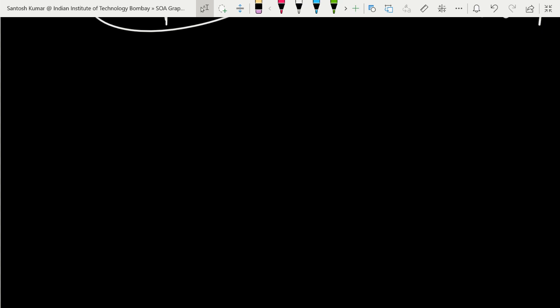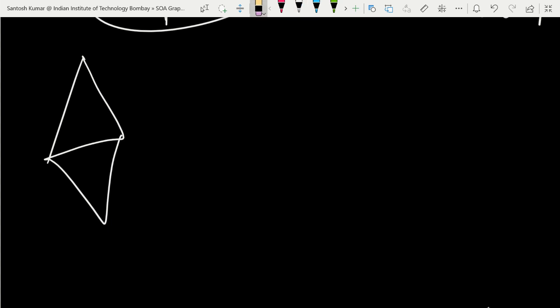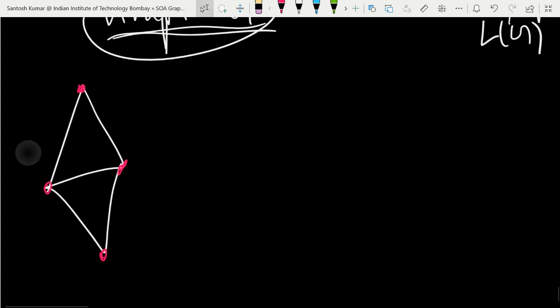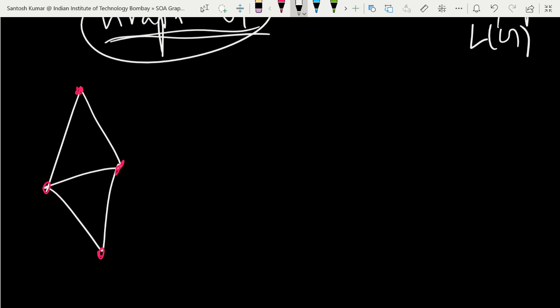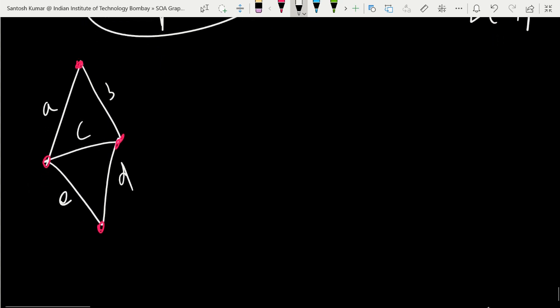You can try a few more problems if you want. So suppose I have this. Now look, this is a graph and I want to make the line graph of this. First, what will I do? You will take edges. You can name them anything, like A, B, C, D, E. So A, B, C, D, E are edges in graph G.